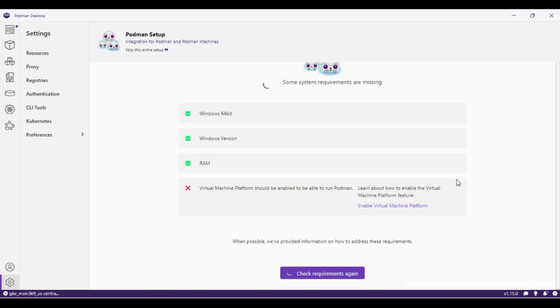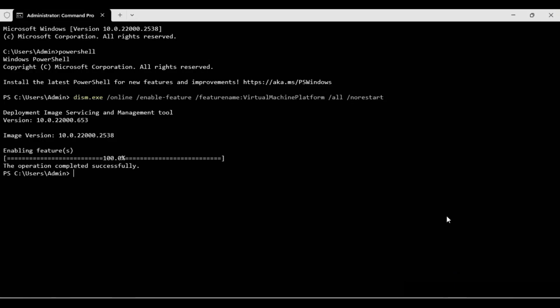We have one more thing, we can skip it also, but at a later time we may face issues. For that reason only I'm enabling the virtual machine platform related things. In this script, if you notice, this script indicates without restart.